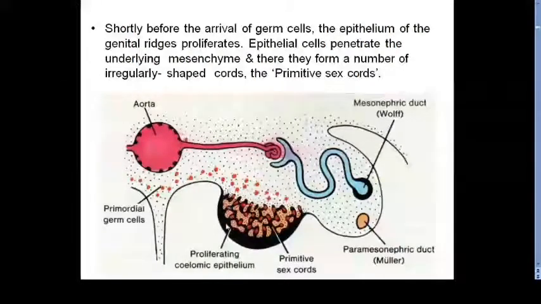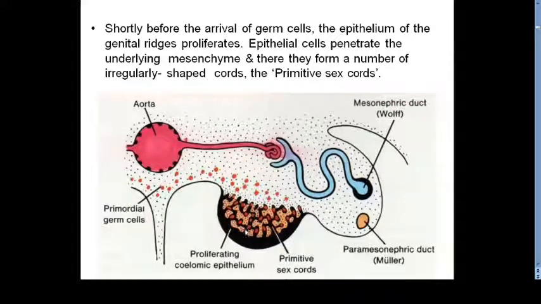After this, what is happening? Before the primordial germ cells invade this genital ridge, this epithelium, the mesothelium, gets thickened, plus it starts invading as finger-like projections into the underlying mesenchyme.